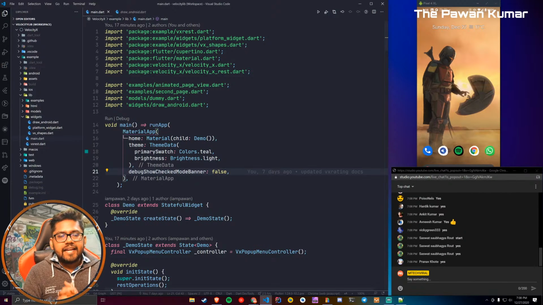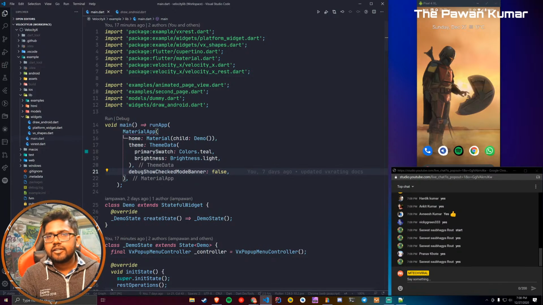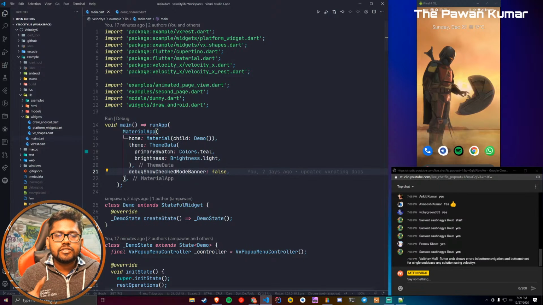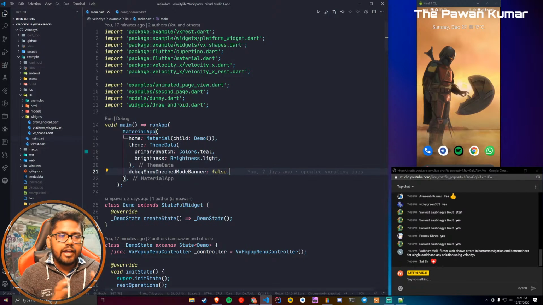Okay, cool. Before we start, I just want to give you an idea why I started VelocityX. With Flutter, I am also developing a few things in SwiftUI. There were a lot of good things in SwiftUI which were not there in Flutter. Similarly, there are a lot of good things in Flutter which are not there in SwiftUI. There are always pros and cons. So I thought I could pick a few things from SwiftUI and also keep the pros of Flutter.